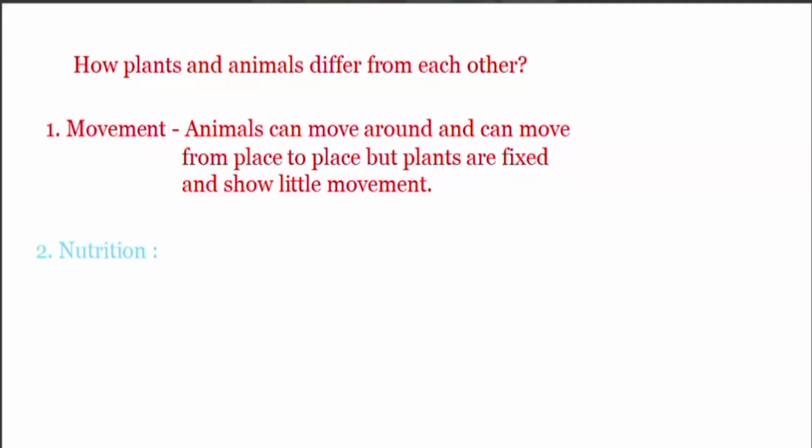Let's talk about nutrition. Can animals make their own food? No. From where do we get the food? From the animals. Just from the animals? Okay, I'm getting food from the animals, but I'm vegetarian. No, you can also get it from plants. But we always get our food from the plant, either directly or indirectly.